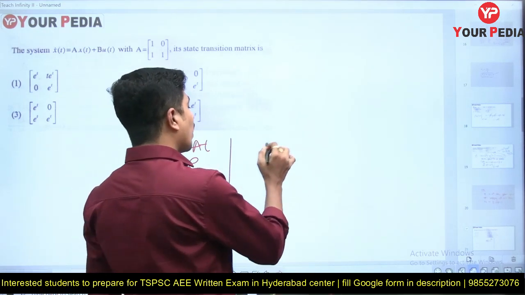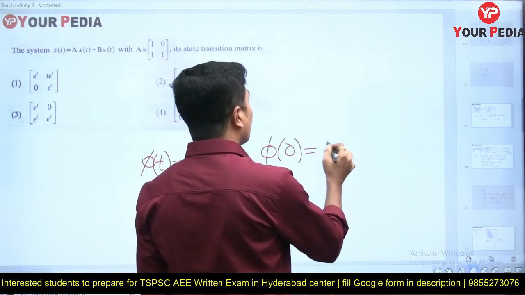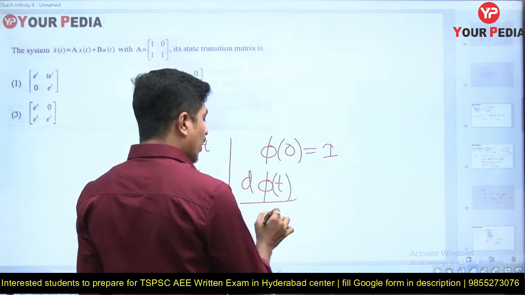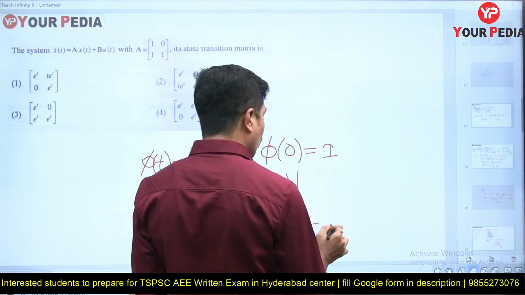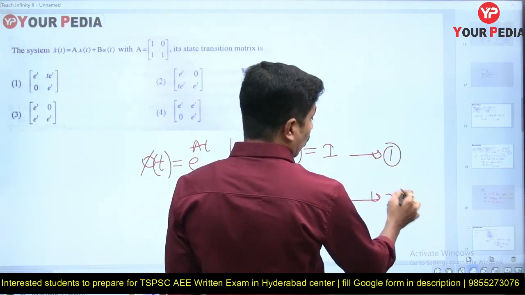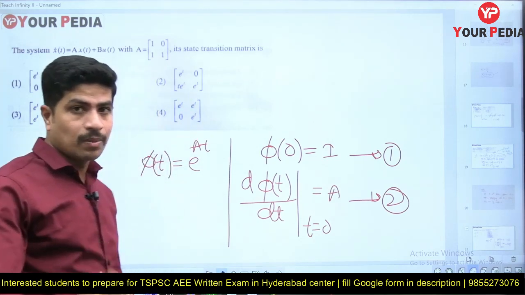What is that? Phi of 0 is equal to the identity matrix. The derivative of phi of t at t equal to 0 must give A. Check these two conditions. Whichever option satisfies these two conditions will be the answer.